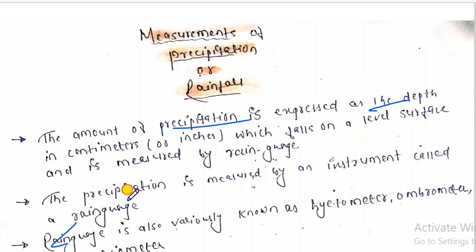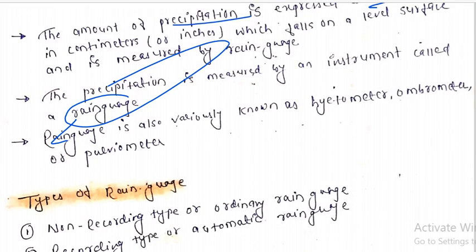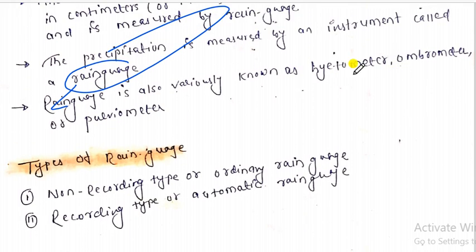Okay, keep in mind that the rain gauge is used to measure precipitation and rainfall, okay? The rain gauge is also variously known as hyetometers, ombrometers and pluviometers. So this is another name for the rain gauge. So let's talk about the types of rain gauge.